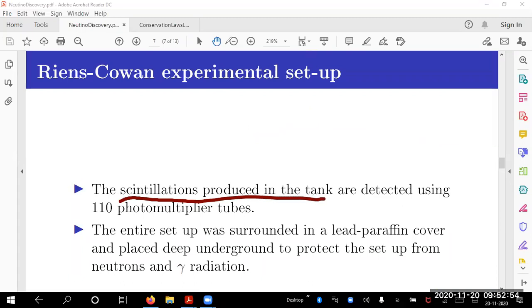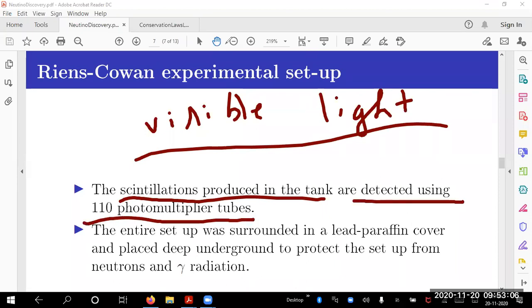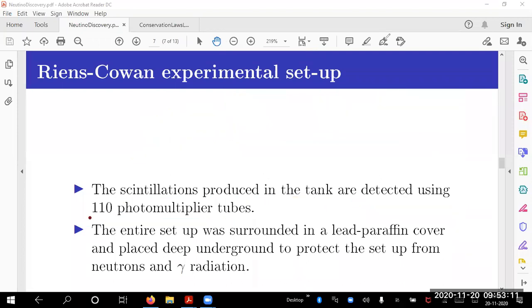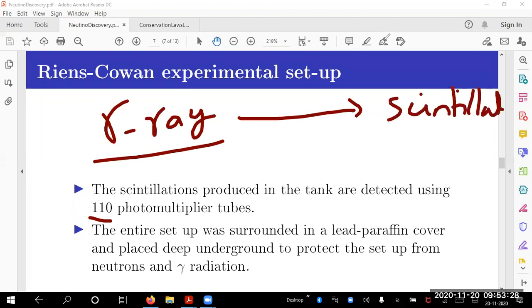Scintillations are produced means what? If there are visible photons, visible light produced in the tank, not from outside, they are detected using photomultiplier tubes. In the Reines-Cowan experiment, there were 110 such photomultiplier tubes. What is happening? If there is a gamma ray, a high energy particle, then it will become a scintillation, meaning visible light.